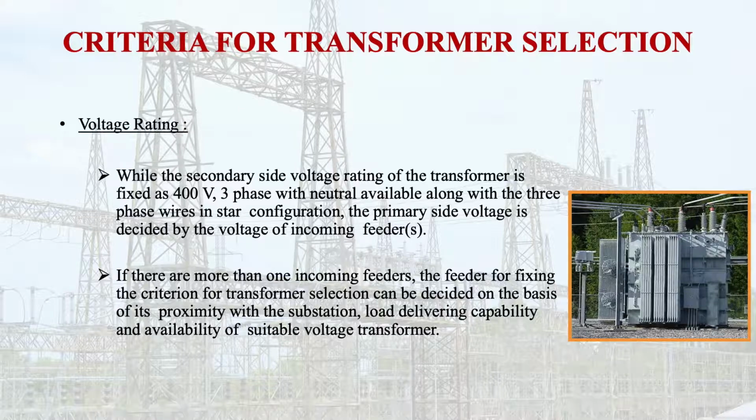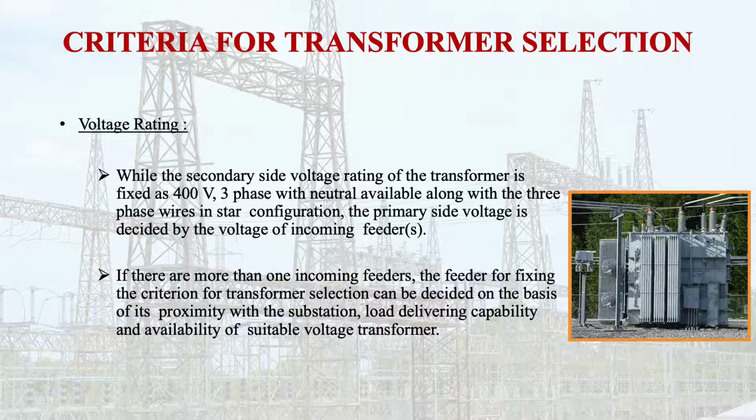So the secondary side is star connected for distribution purposes to the consumers, and the primary side depends upon the rating of the incoming feeders, the voltage rating of this incoming feeder. So if there are more than one incoming feeders, the criterion for transformer selection will then be decided on the basis of the proximity of the substation.